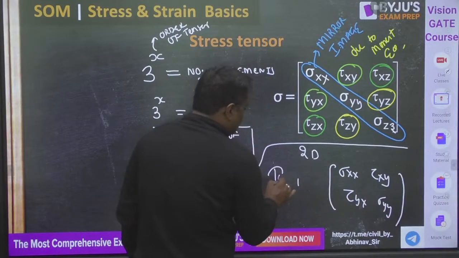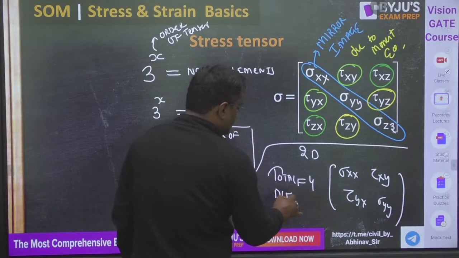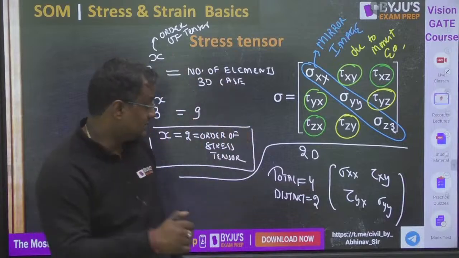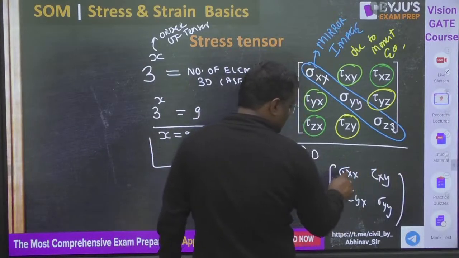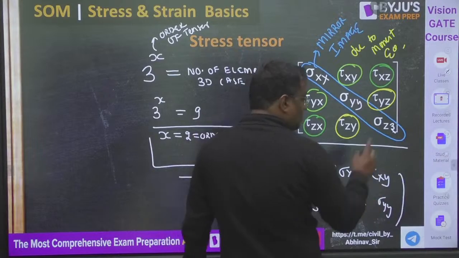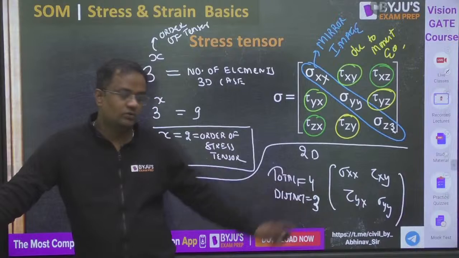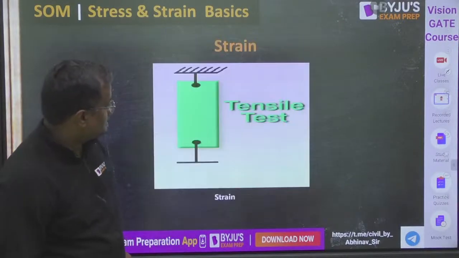In 2D, how many total number of elements? Total are 4 and distinct are only 2. Sorry, distinct are only 3. Because one is, this should be known, this should be known, but out of these two, only one is required, because both of them will be equal due to moment equilibrium. Okay, so this is about stress.